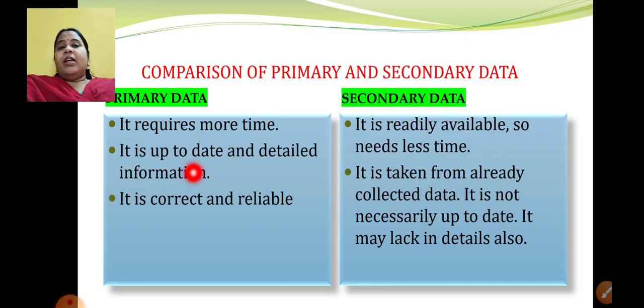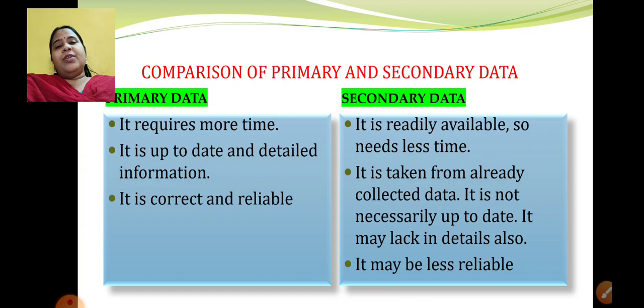It is correct and reliable. And what about this? I am not saying it will be wrong, but it may be less reliable. Yes, whoever is collecting the data will not collect wrong information, but it may be less reliable. Right? So this is basically the difference between primary and secondary data.